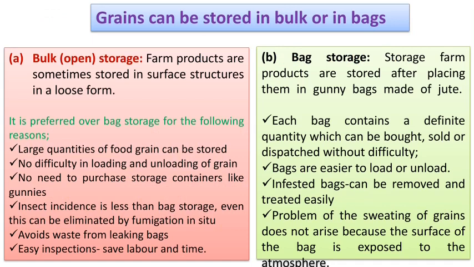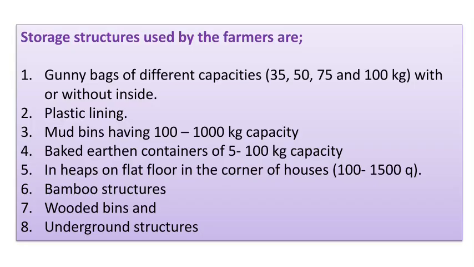But in the case of bag storage, the farm products are stored after placing them in gunny bags made of jute. Each bag contains a definite quantity which can be bought, sold or dispatched without difficulty. Bags are easier to load or unload. Infested bags can be removed and treated easily, and problems of sweating of the grains do not arise because the surface of the bags is exposed to the atmosphere. These are the two different storage structures found in India.